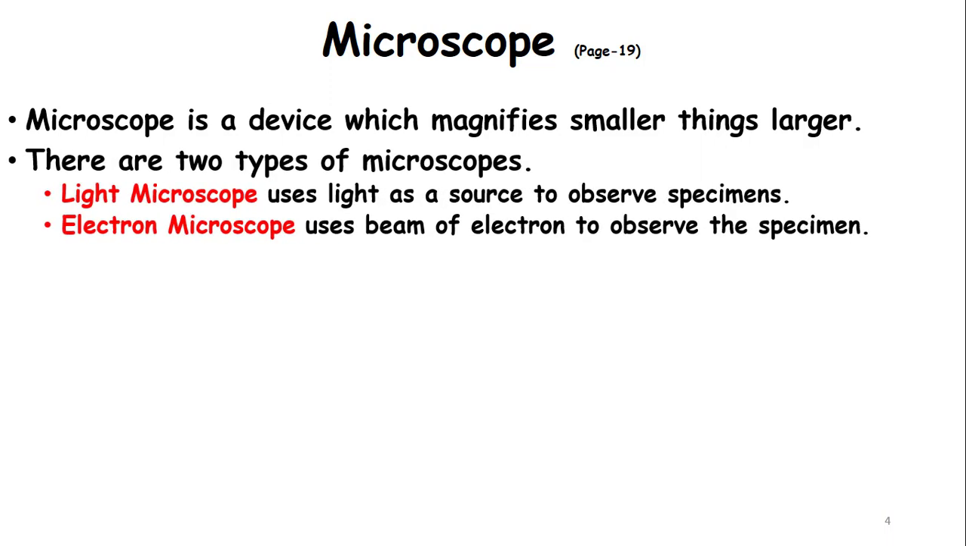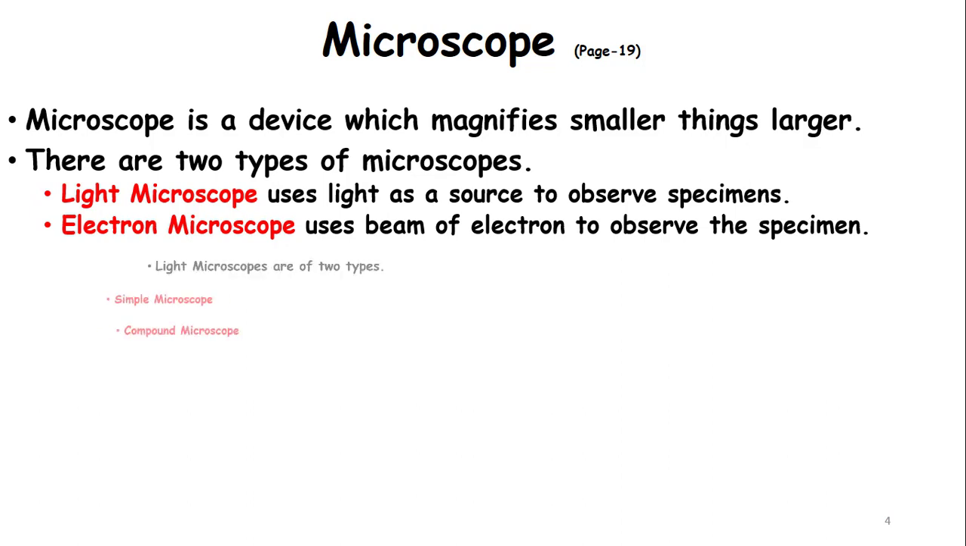There are two types of microscopes. One is called the light microscope. Light microscope means that the source is light to observe the specimen. For example, you are going to observe the specimen, so you need light. Whatever source you get the light from, this requires light to observe the specimen. Electron microscopes are more powerful than light microscopes, therefore they require a beam of electrons to observe the specimen.